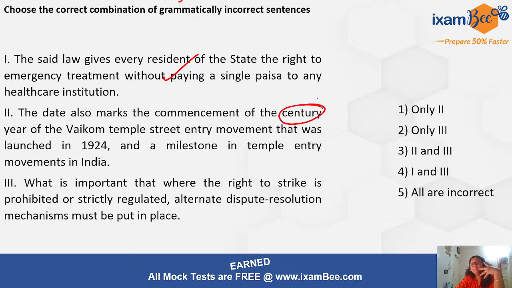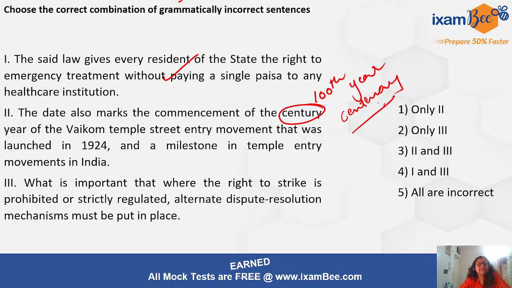Century means when someone completes 100 things, right? Century actually talks about those 100 years together. Now, what is the correct usage in this case? Century talks about all the 100 years, but here in this sentence, they are talking about the 100th year. And for the 100th year, we do not use the term century, we use the term centenary. Okay, so please drop your answers in the comment section.